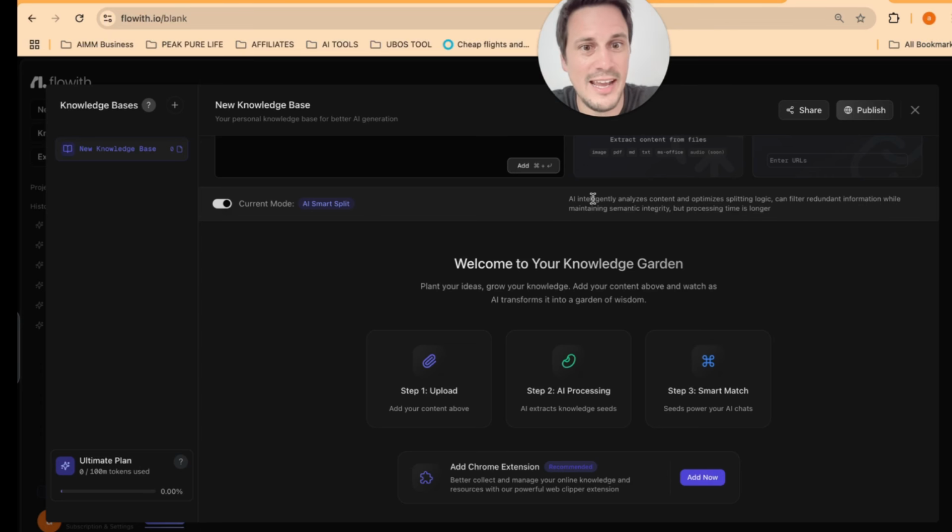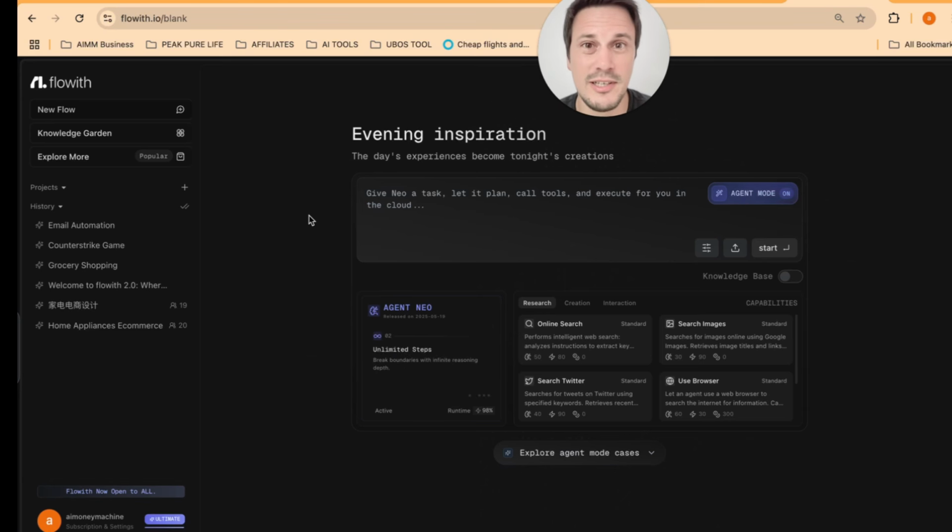You can just upload all sorts of information. As I'm saying over here, AI intelligently analyzes content and optimizes splitting logic. It can filter redundant information while maintaining semantic integrity. It also then seeds power in your AI chat. So if you wanted to write emails in a certain way or engage with people in chats in a certain way, like in the way that you write stuff or speak, you can then do that. So this is just a really cool way to build on the knowledge base and have that really cool collaboration with Agent Neo. And that is what I really like about Flow with Agent Neo, is that human-AI collaboration that is super useful, right?